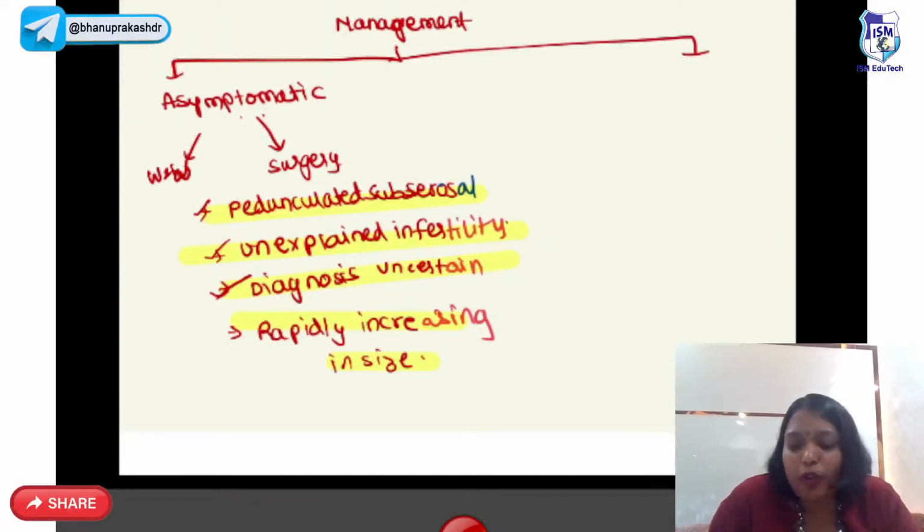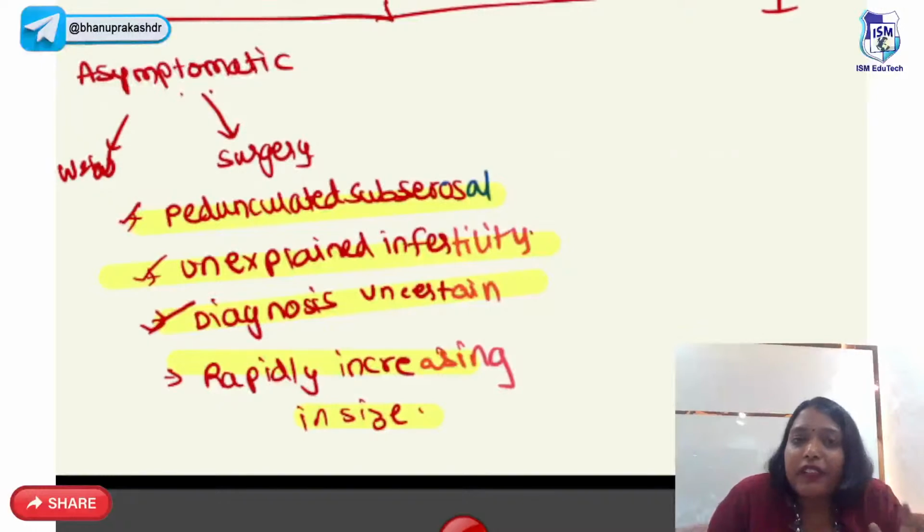So now, going back to fibroid management, whenever you have fibroids, if they're asymptomatic, you can just leave them alone, whatever might be the size. Where do you have to go for surgery if the fibroids are asymptomatic? When it is pedunculated subserosal, when they have unexplained infertility, when your diagnosis is uncertain, and when you have rapidly increasing size. This is the time where you have to remove the fibroid, although they are asymptomatic.